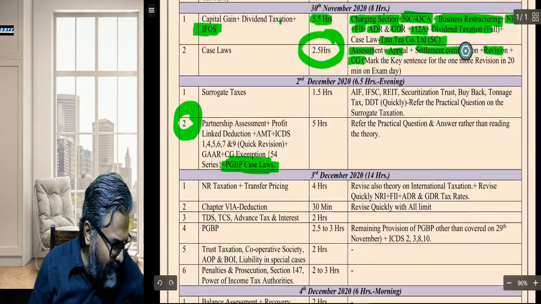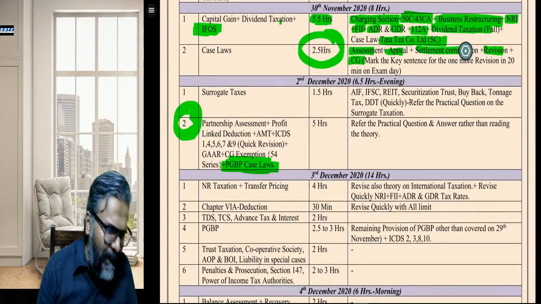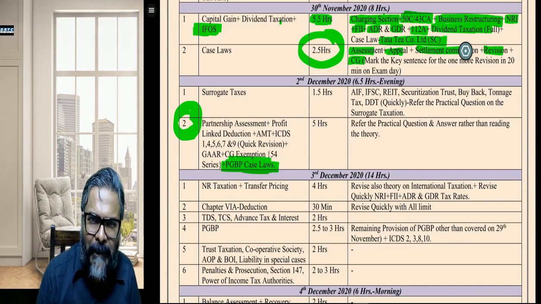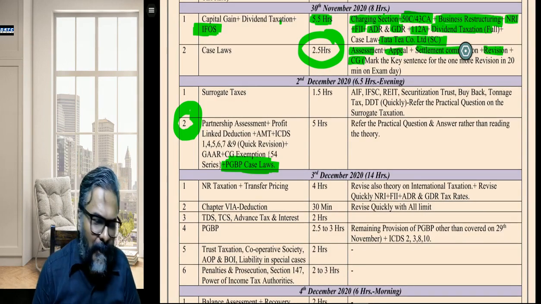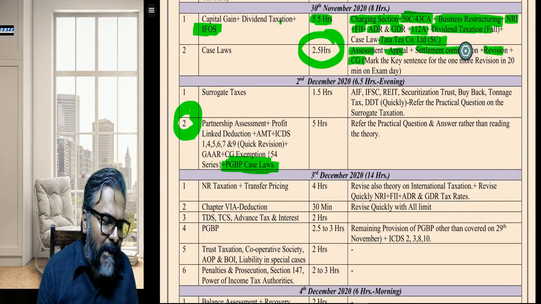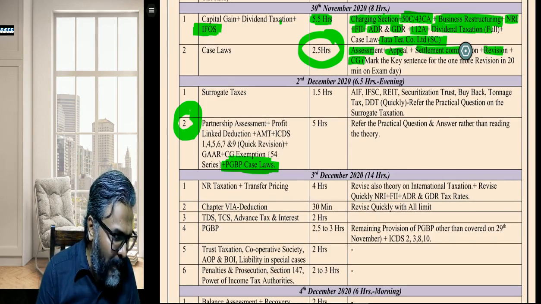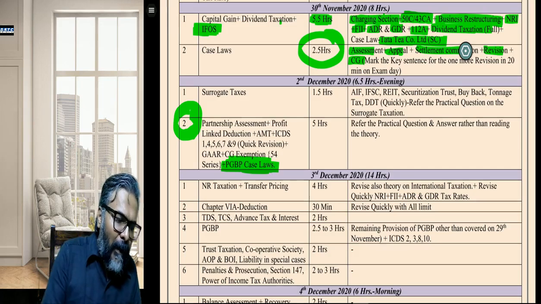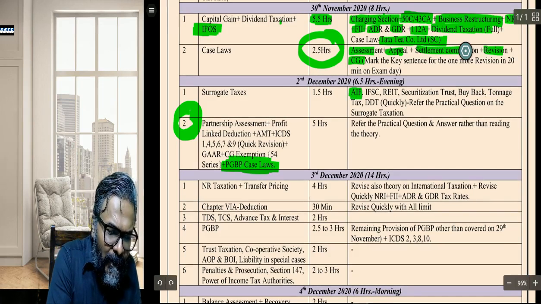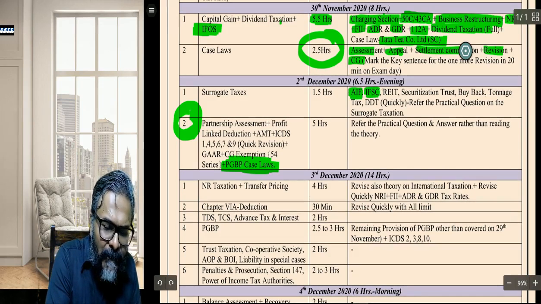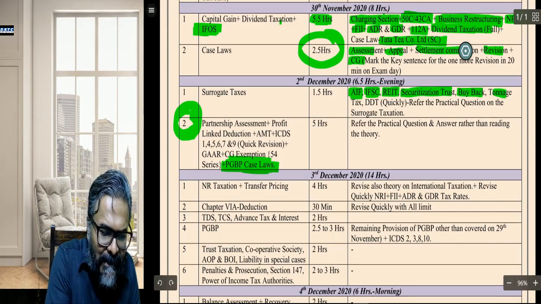Now going to the 2nd December, students, this is the critical day. The day of ISCA and elective paper, 6.5 hours. I've given a target. Surrogate tax, students, that is the topic that you need to hit upon. What is a surrogate tax? 1.5 hours. I've told you. Alternate Investment Fund, AIF. International Financial Service Center, IFSC. REIT, Real Estate Investment Trust. Securitization Trust, Buyback, Tonnage Tax, DDT.